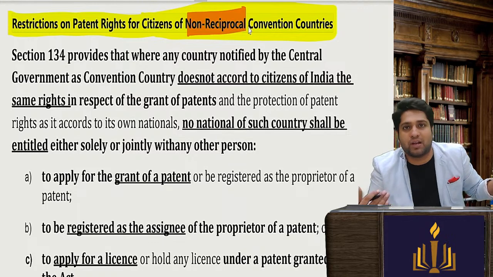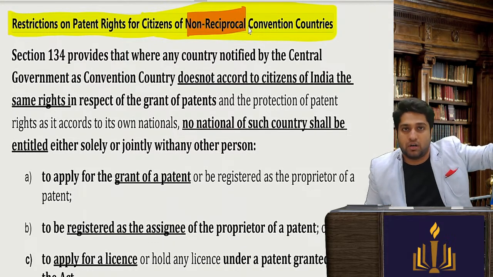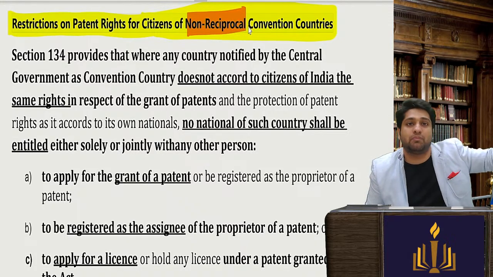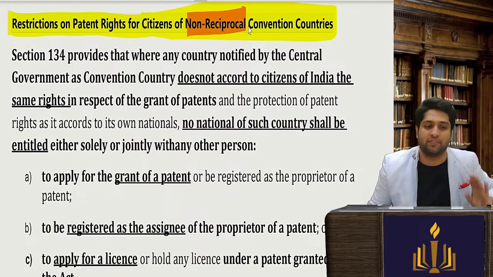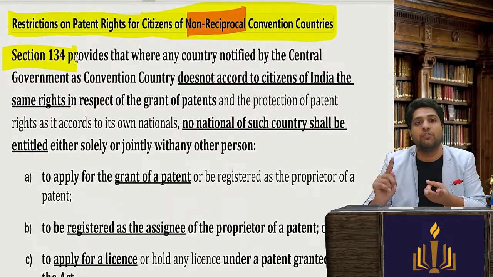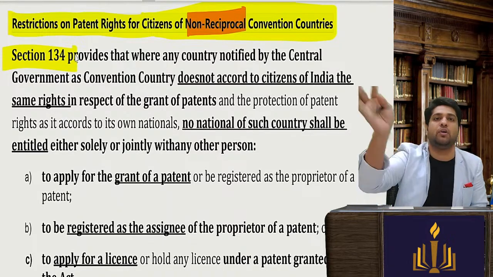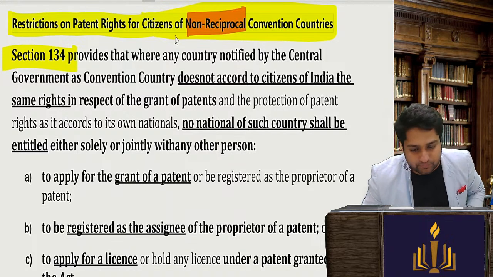You don't help us, we don't help you. So if you are not giving our non-residents the same rights that you give to your residents, then we also won't give you. This is what is given in section 133. So if you want registration, we will not give. If you want license, we will not give. If you want protection, we will not give. If you want to file a case, we will not give. Why? Because you are also not helping us. This is what is given here.